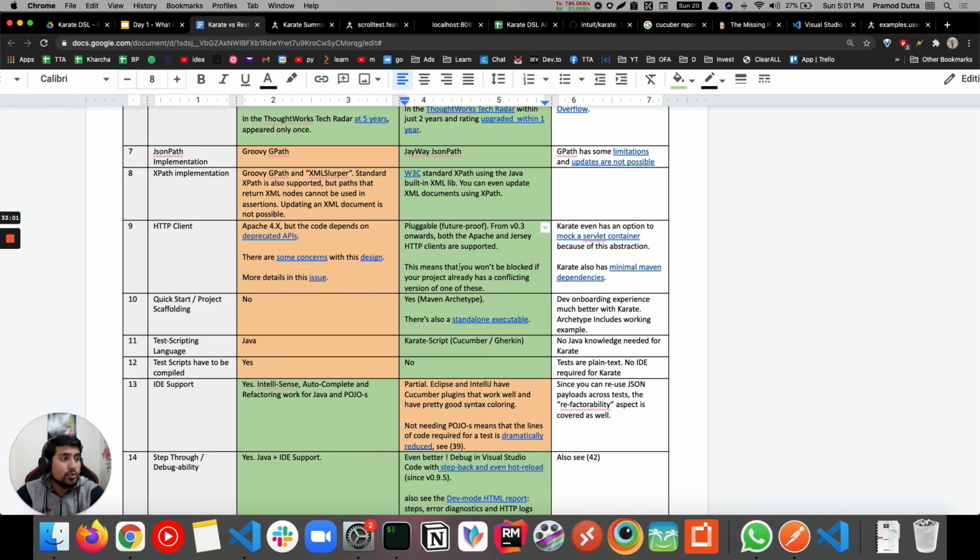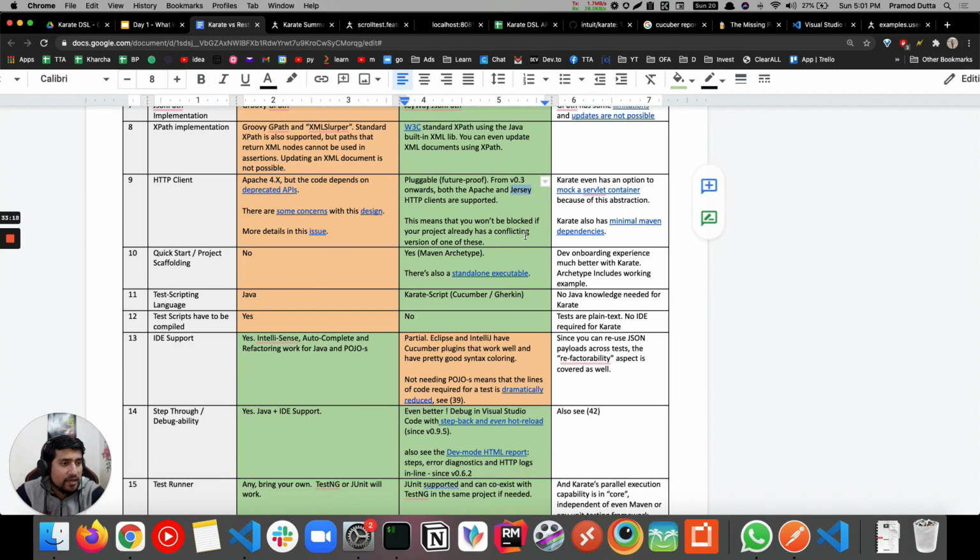For example, you can use Apache, and you can use Jersey HTTP. It's basically pluggable. You can change the settings in POM XML and change the HTTP client. So any client you can use. In the future, if you get a very interesting new client, you can add it here.